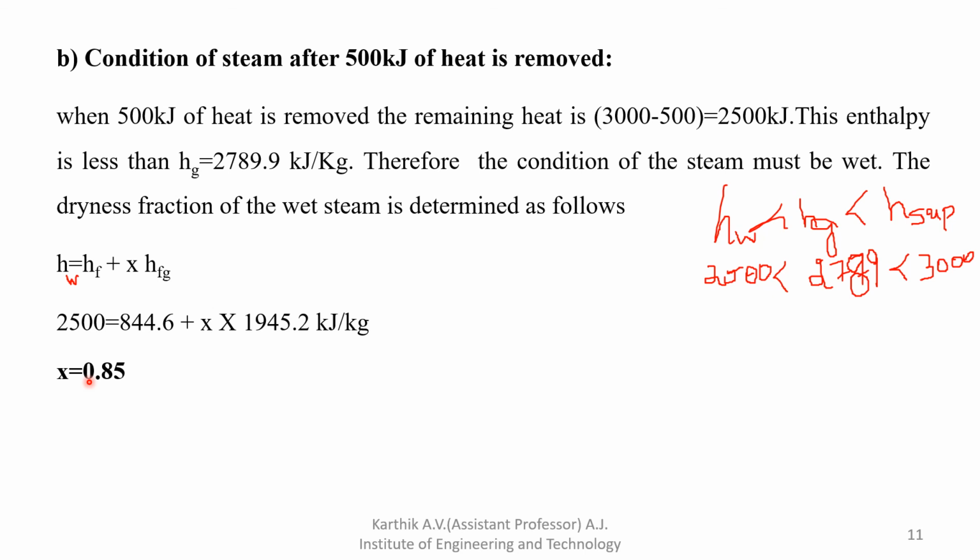I hope all of you understood. So here we already determined HW is 2500. Then you have to determine whichever one is unknown in this formula. So X is the unknown parameter you have to determine. So X you will get 0.85.